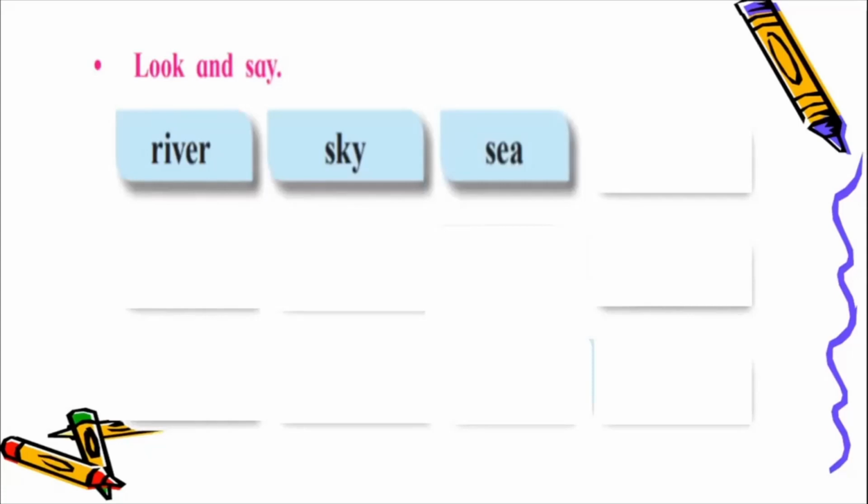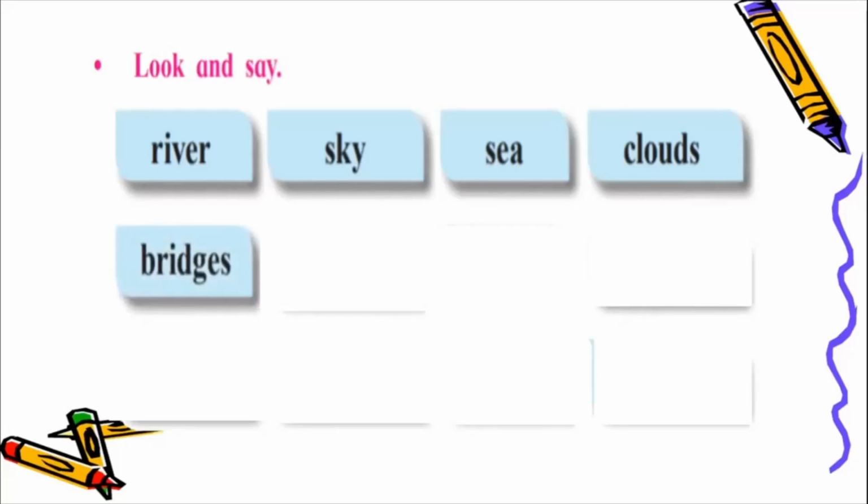S-E-A, sea. C-L-O-U-D-S, clouds. B-R-I-D-G-E-S, bridges.